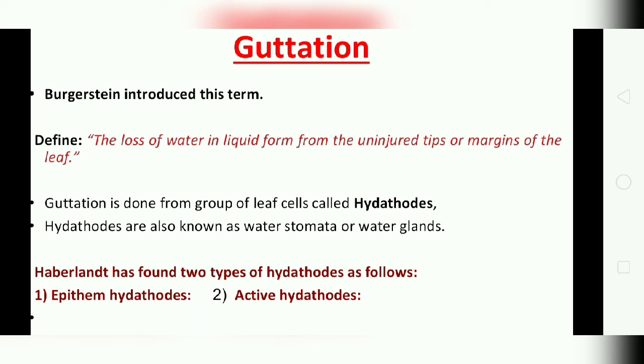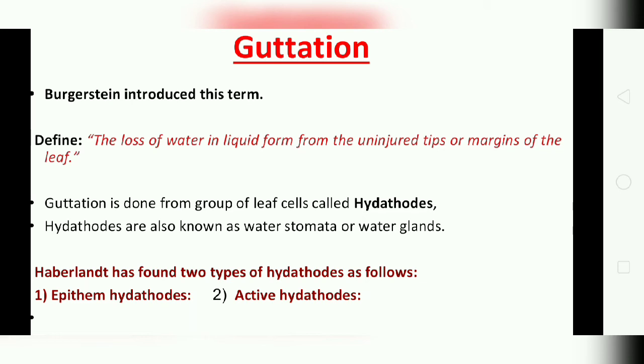It usually occurs at night time. More than 300 genera of about 115 families show this type of guttation. For example, Equisetum, tomato, barley, potato, and strawberry plants. Guttation is developed due to the root pressure.